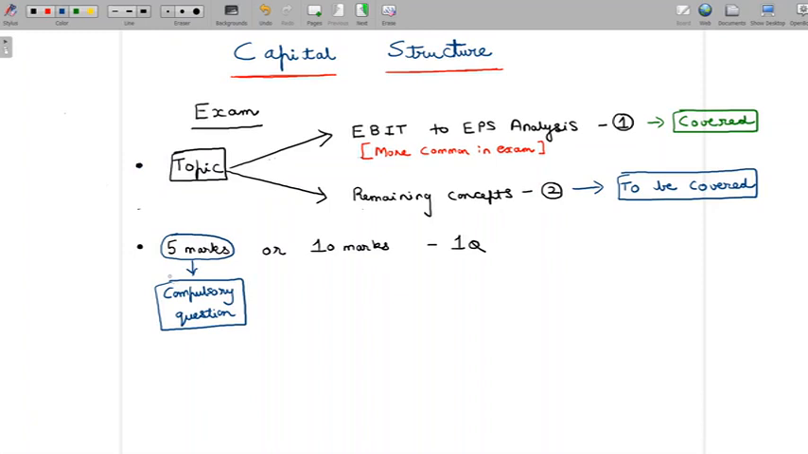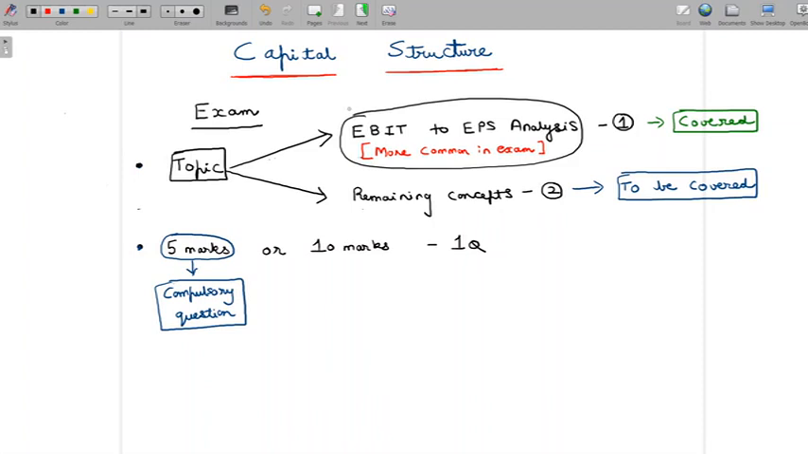In fact, you could probably also get a question from capital structure as a part of your theory question. So from that perspective, any part of the FM exam question paper could test you on this topic area called capital structure. But the very nice part about it is that most questions come from EBIT to EPS analysis. And we have definitely seen that EBIT to EPS analysis is a very easy topic area from the perspective of preparation and also from the perspective of scoring in the exam.